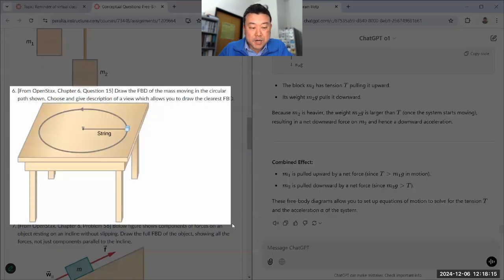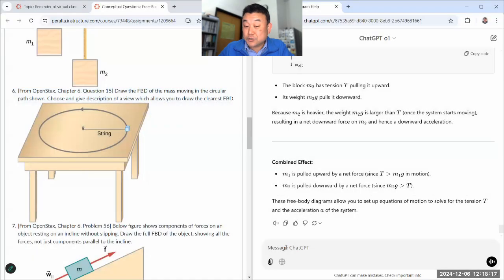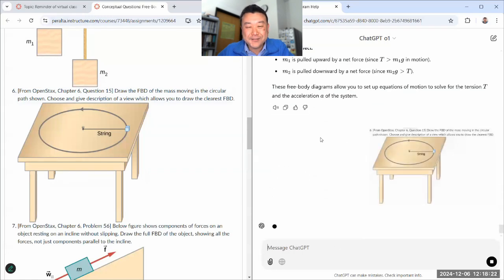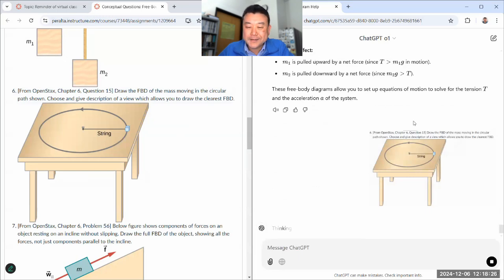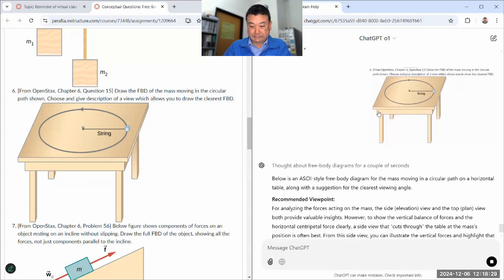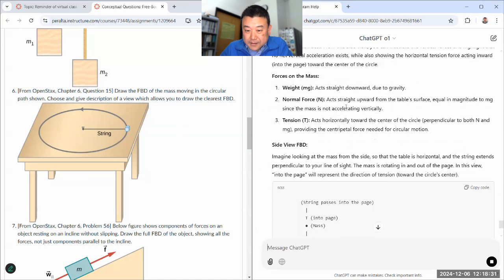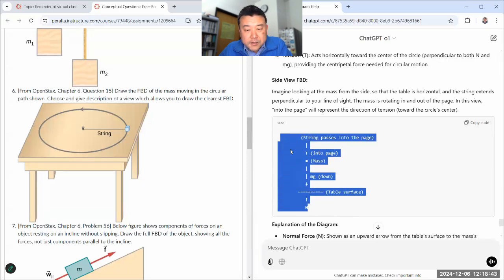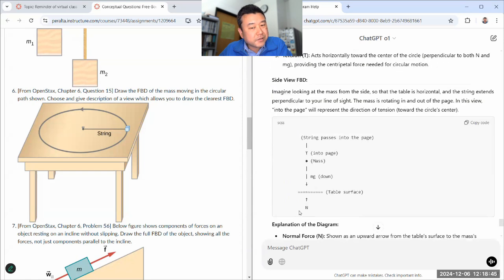Question 6 might be challenging. Even students, thinking human beings, sometimes get it wrong because it's a challenging one to draw, picking a correct or useful snapshot. But we'll see how well this does. Again, I'm not really reading. String passes into the page. Okay, so you're looking from right in there. So tension into the page, mg down. So the forces are correctly identified, but this is still not a good diagram. This N should be drawn from here going up.